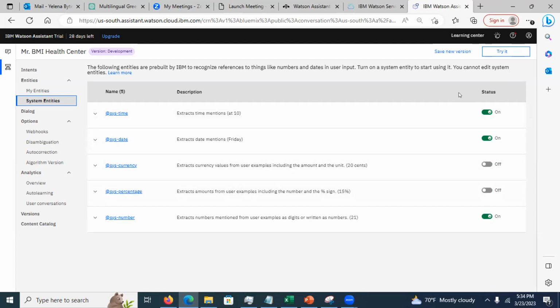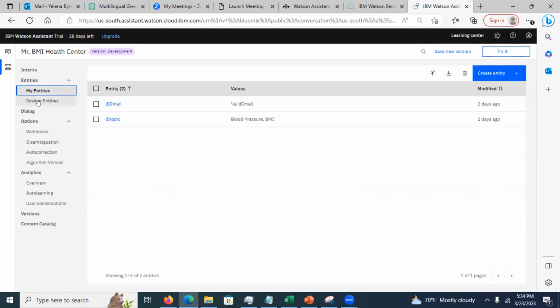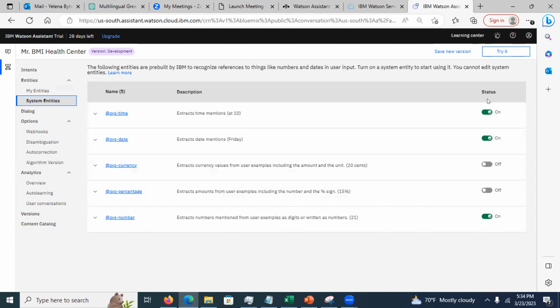Okay, so my entities can be imported and they can be customized. System entities cannot be customized, but you can decide to use them, right? And also, see this, it starts with SYS, it's reserved. It's a reserved prefix for the system entity. When you create your user entity, do not start the name with SYS because it's reserved for system.